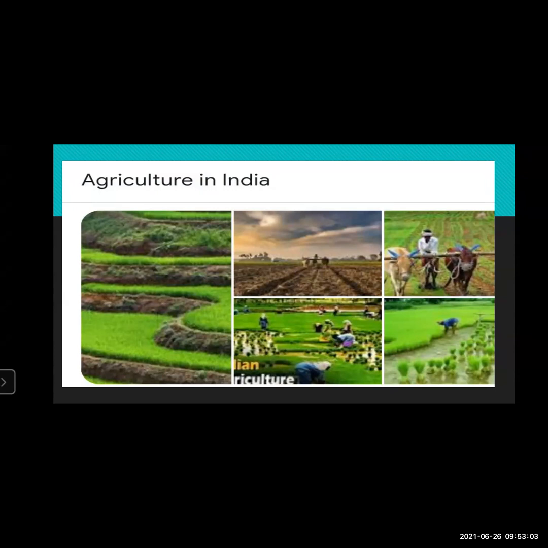Now, agriculture is a primary source of livelihood for about 58% of India's population. The word agriculture is derived from a Latin word: agri means field or soil, and culture means cultivation. So, soil cultivation together forms the word agriculture. Now we'll see in the next slide.